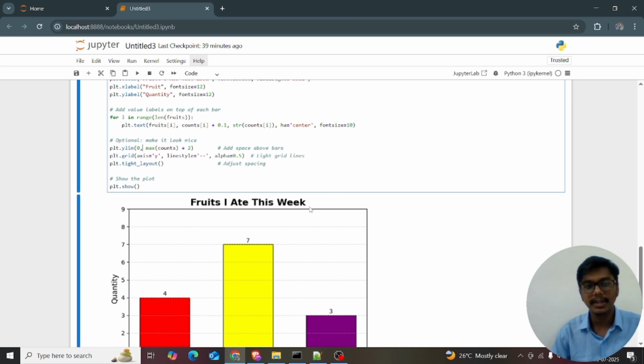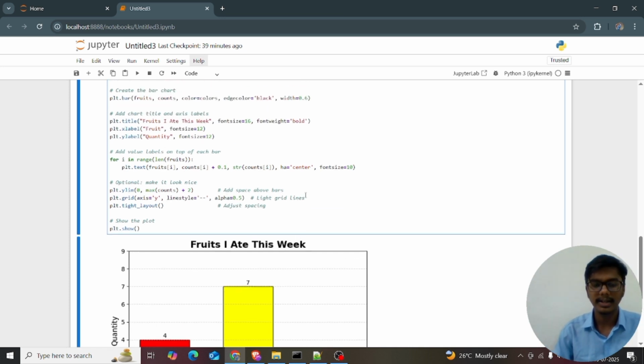I hope everything for this vertical bar plot is understood, right? Let's get into the horizontal bar plot and stacked bar plot.